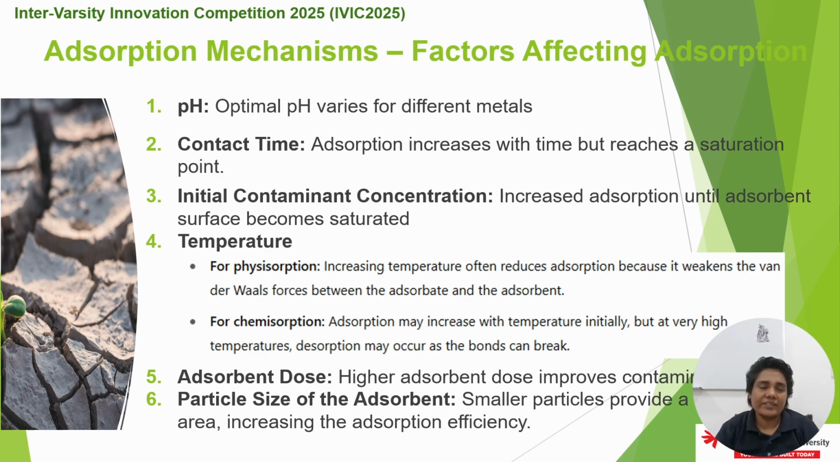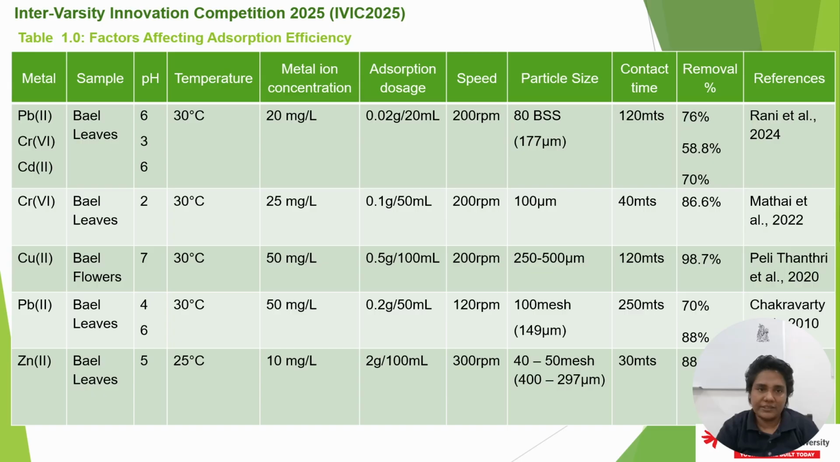The factors affecting the absorption are pH, contact time, initial contaminant concentration, temperature, absorbent dose, and particle size of the absorbent, which will be studied in this research. Based on the previous publications, there is 70% removal efficiency for the metal of choice in different publications, and this optimized condition will be used as a reference for my studies.